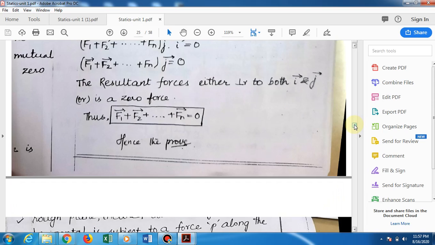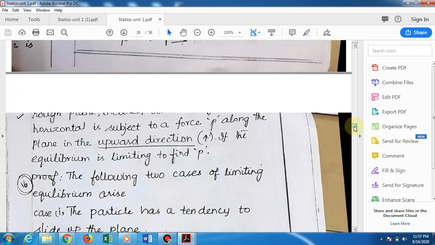The resultant force is either perpendicular to both i and j or is 0. Thus F1 plus F2 plus etc. plus Fn vector equal to 0. Just you refer, this is not necessary, just for reference they have given.